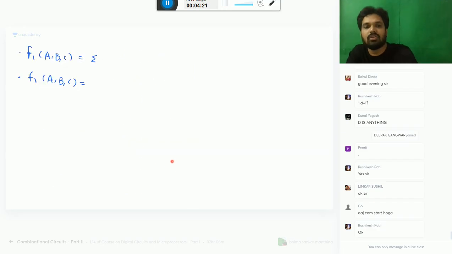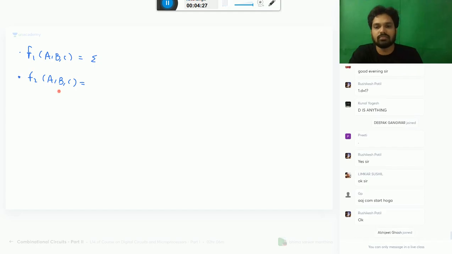Okay, so listen here. So function f2 of ABC. Here it is sigma. Let me take two functions, sigma m of 1, 2.